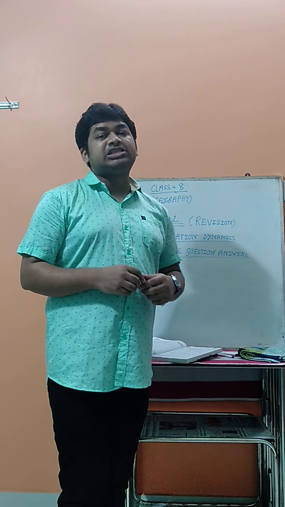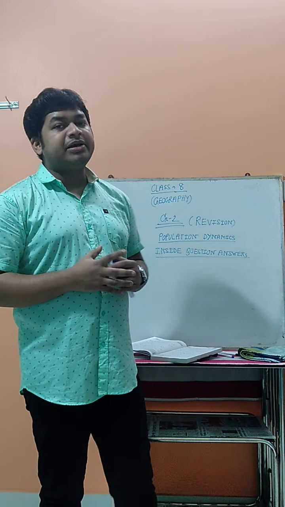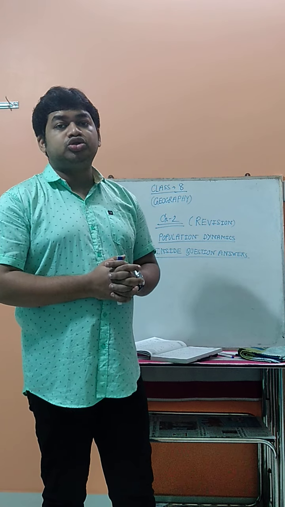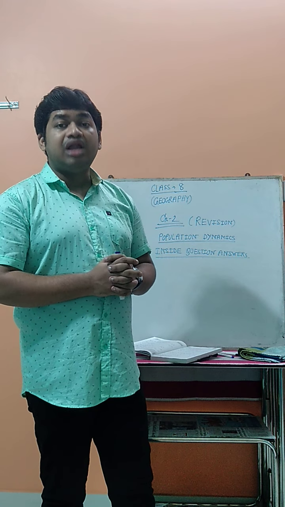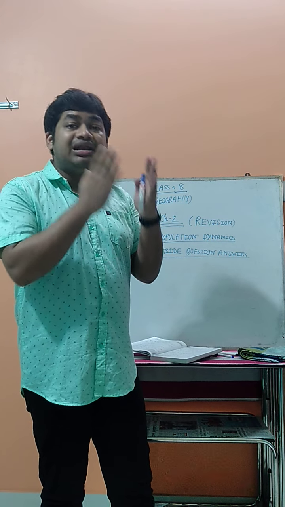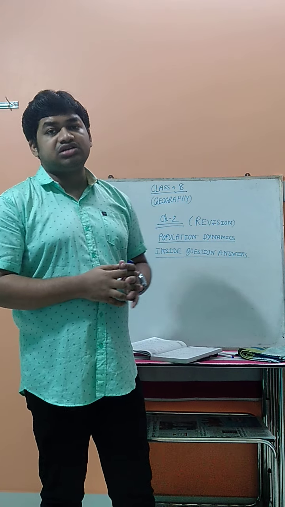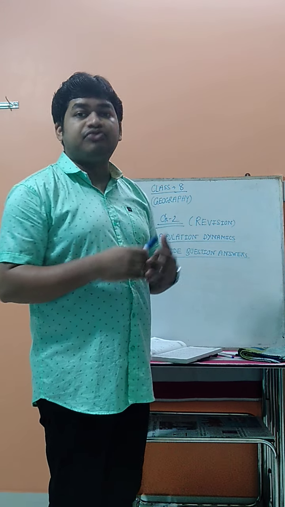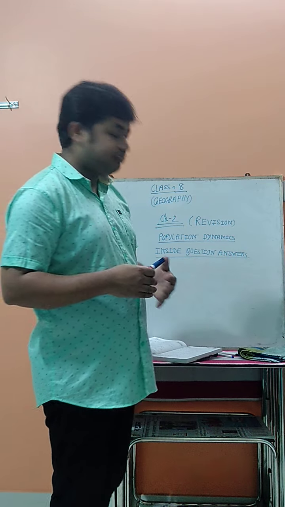And the next is life expectancy. What is life expectancy? How many years a person can live on the earth's surface is called life expectancy. What is the span of life? That is called life expectancy.